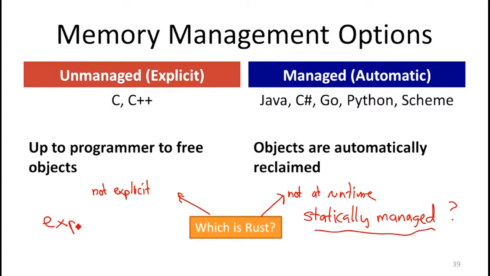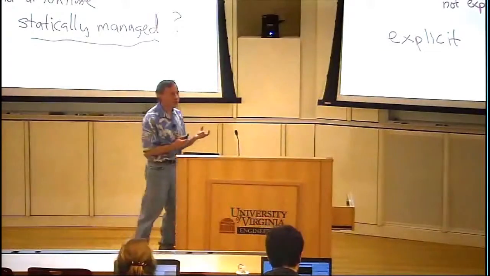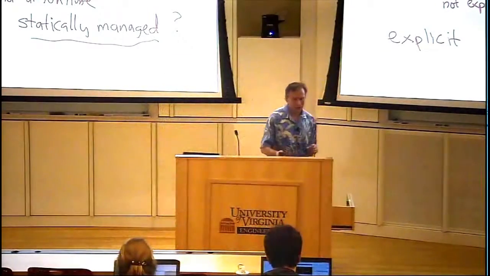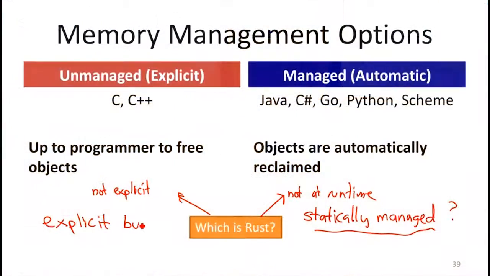The other way to view it is it's explicit in that you do have control of when and where memory is reclaimed. You have control in it by the way you write the code, except you're not explicitly saying when to free. You have control based on the language rules. So it is explicit in that sense, but it's safe because you don't have the direct control over when an object gets reclaimed.